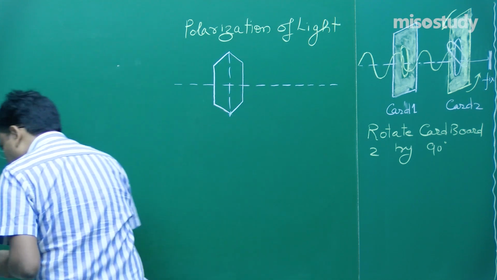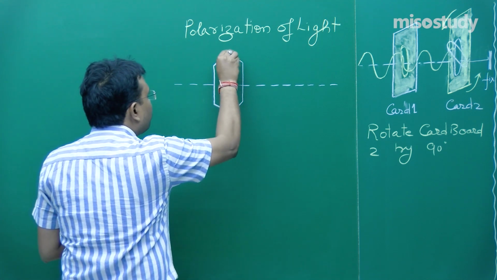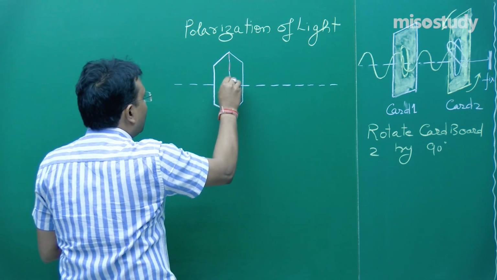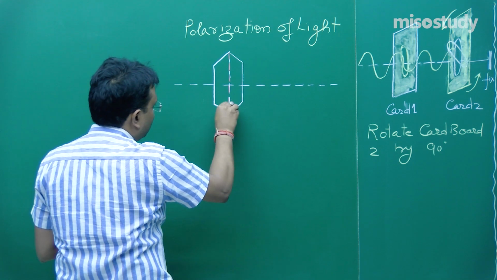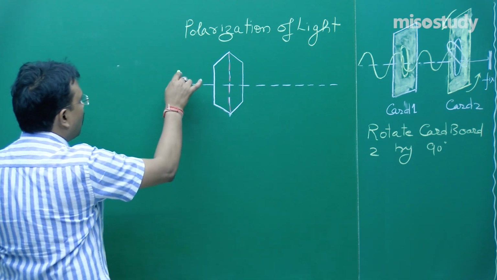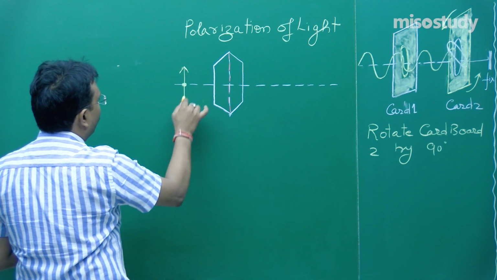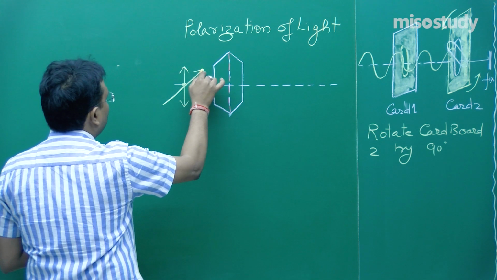This way, I think I should use a slightly different color. I do not like this red color, but just to show you I am using this. Now unpolarized light is entering from here, like this.